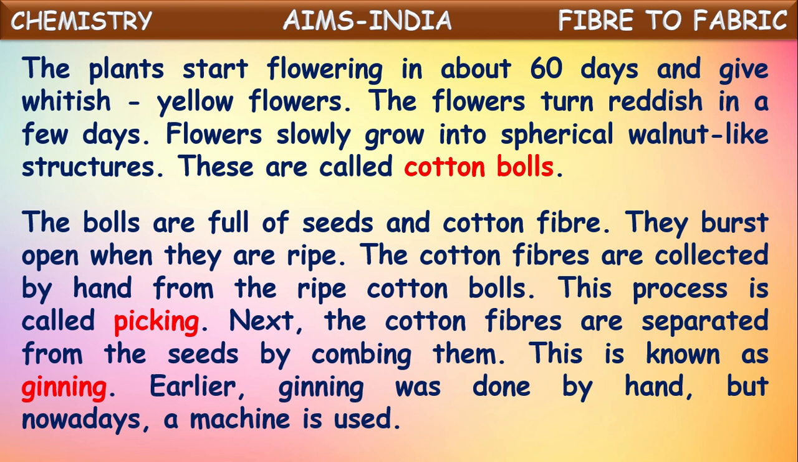Next, the cotton fibers are separated from the seeds by combing them. Because, as we said, these cotton balls contain cotton fiber along with the seeds. So after picking the cotton from the cotton balls, cotton seeds are separated from the cotton fiber by combing it. This process of separation of seeds from the cotton fiber is called ginning. In the earlier days, ginning was done by hand, but nowadays machines are being used for the ginning process.